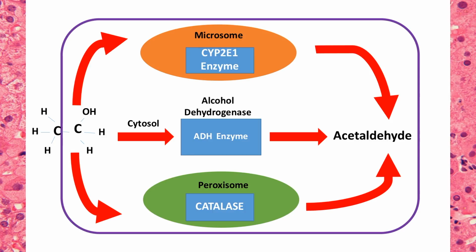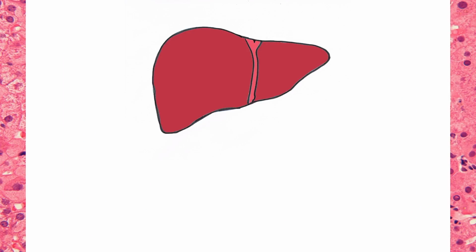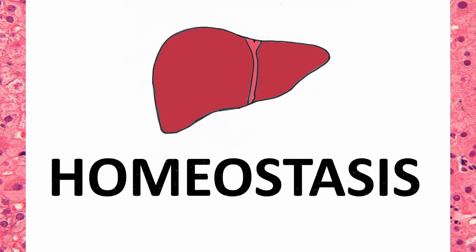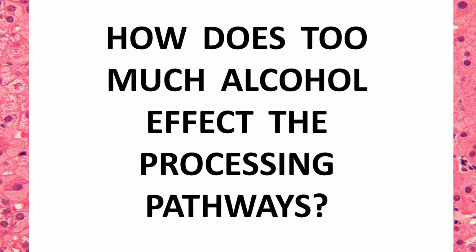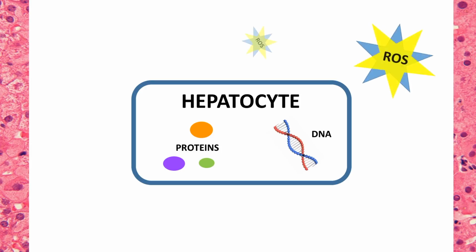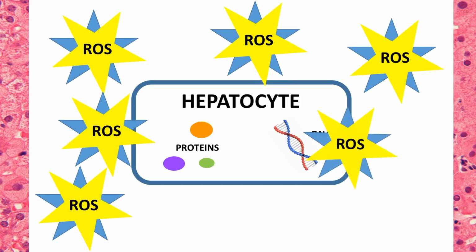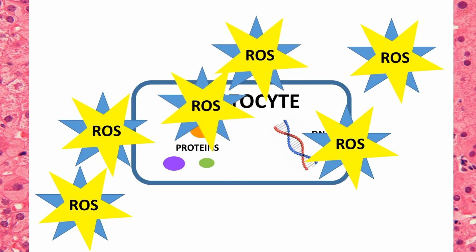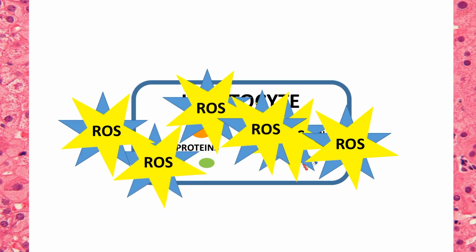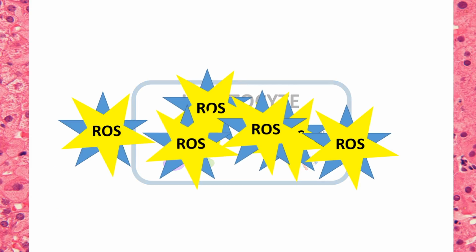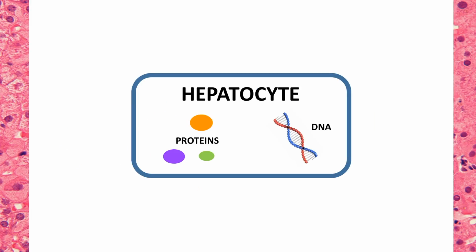When the body has ingested too much ethanol, normal liver function may be interrupted, leading to a chemical imbalance and disruption of homeostasis. The development of the liver's inflammatory response can be a result of several complications during the metabolism of alcohol. During the ethanol to acetaldehyde conversion, there can be a buildup of reactive oxygen species. As the name implies, they contain oxygen and are superreactive. An example is hydrogen peroxide. When ROSs come into contact with various components of the cell, like proteins or DNA, serious damage can occur.